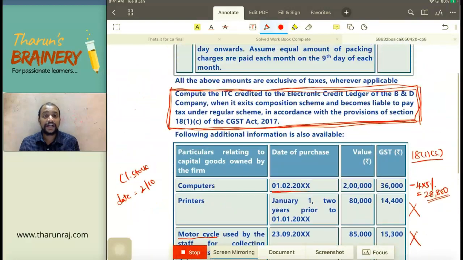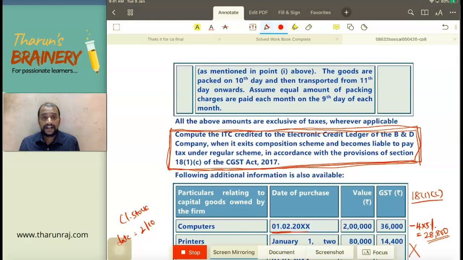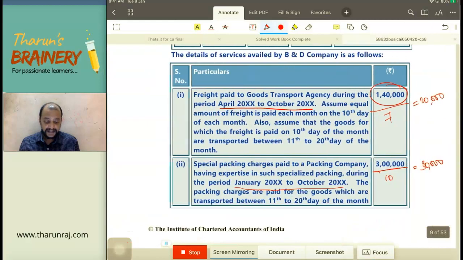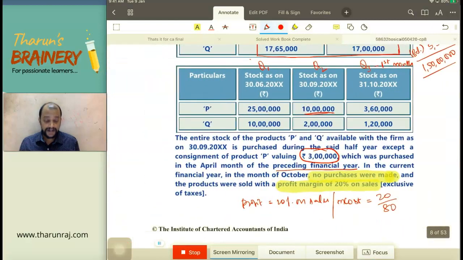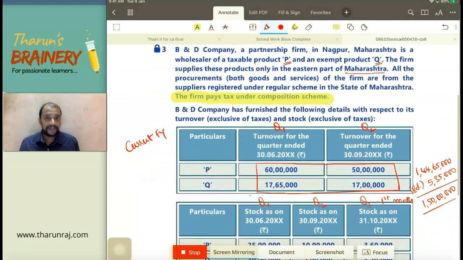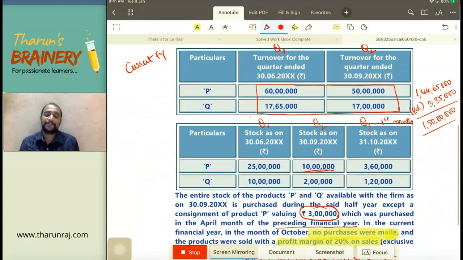Now we need to take raw material as such lying in stock. Then raw material in WIP, raw material in FG. So we don't have any raw material data, but we have only FG data. And finished goods, we need to take stock. We have some stock details, and that stock, whatever is the GST paid, that will be taken.